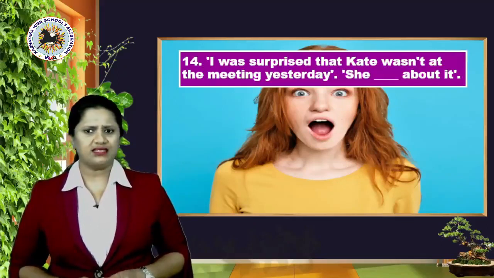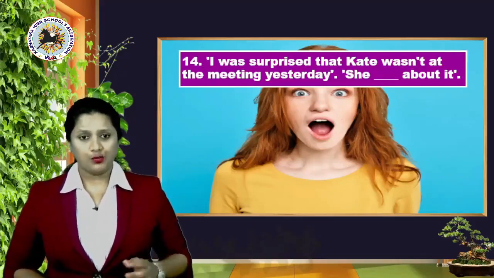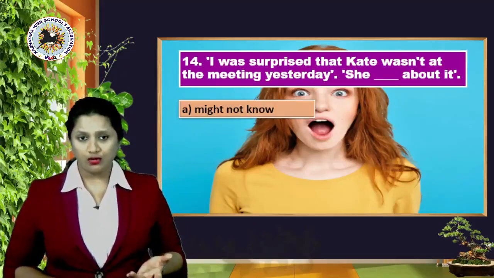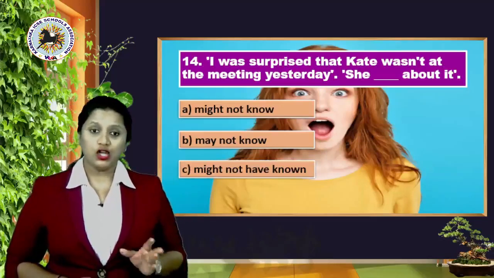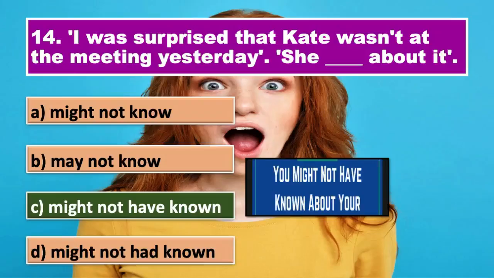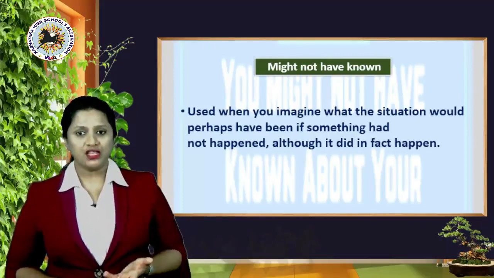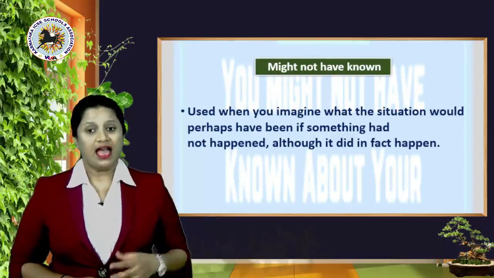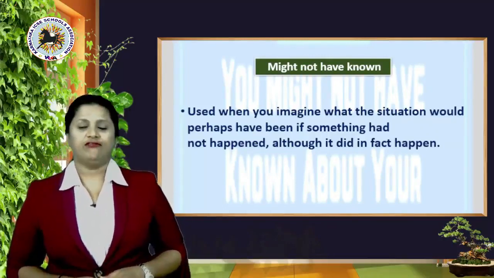I was surprised that Kate wasn't at the meeting yesterday. She dash about it. Options are A, might not know, B, may not know, C, might not have known, or D, might not had known. Right answer is yes, option C, might not have known. Okay, so used when you imagine what the situation would perhaps have been if something had not happened, although it did in fact happen.